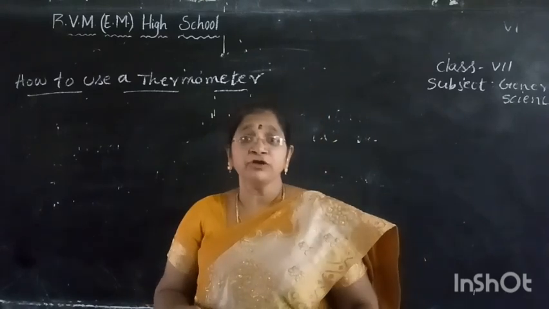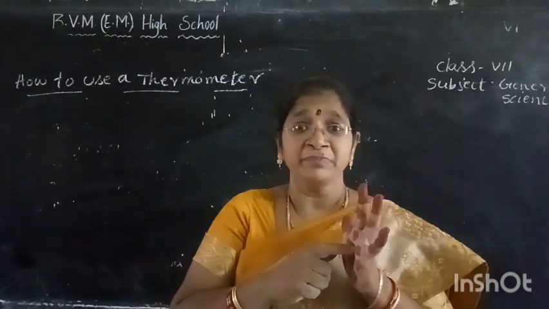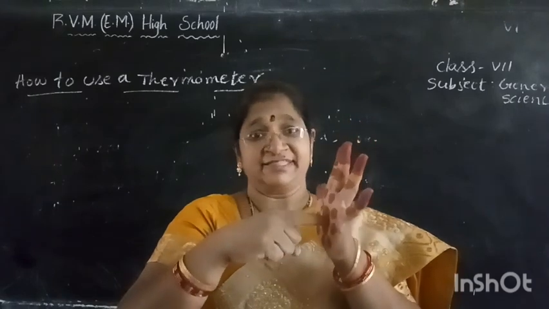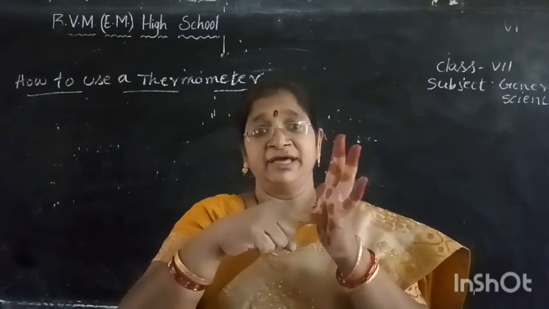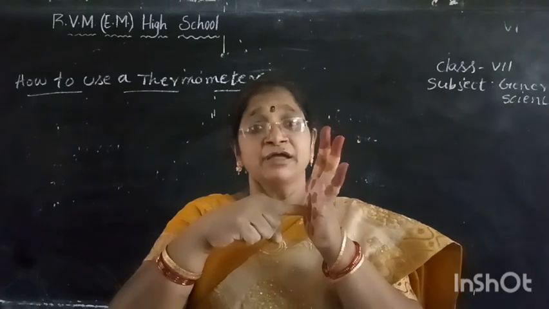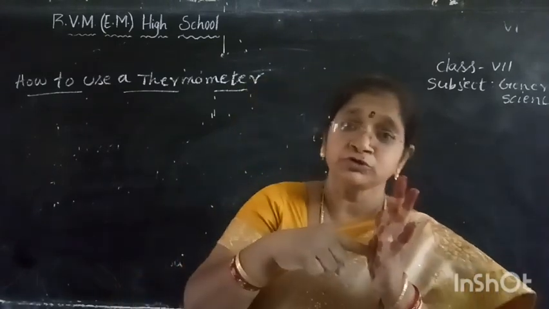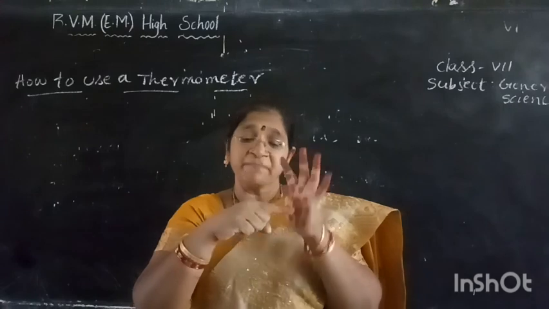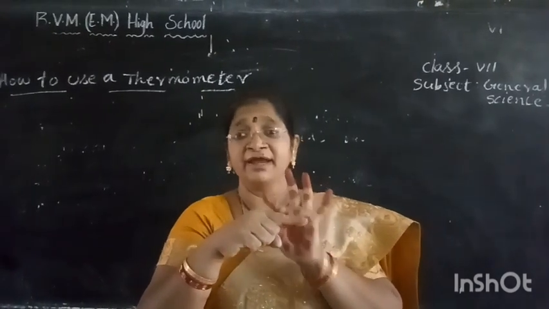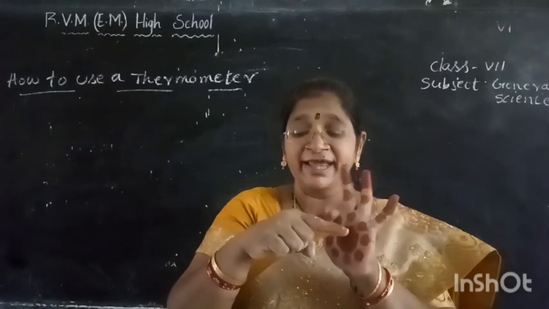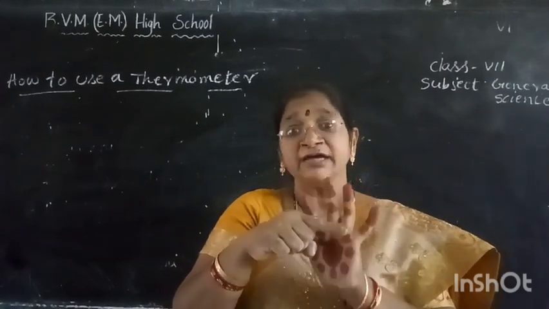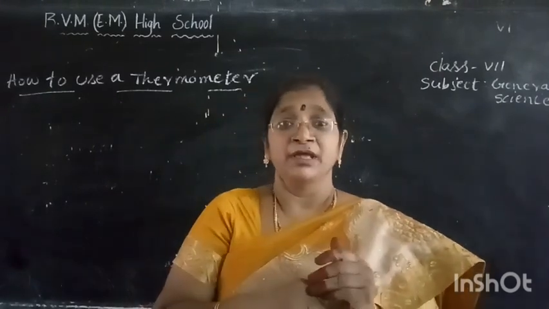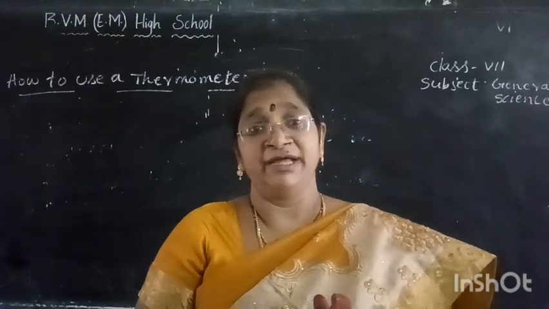For example, if you want to find the temperature of your palm, you keep the thermometer, with the bulb at the end, very close to your palm, and wait 2 minutes. After 2 minutes, the mercury level will stop at one point on the scale. Where that reading stops, that is the temperature of your palm. So you have to use the thermometer like that.